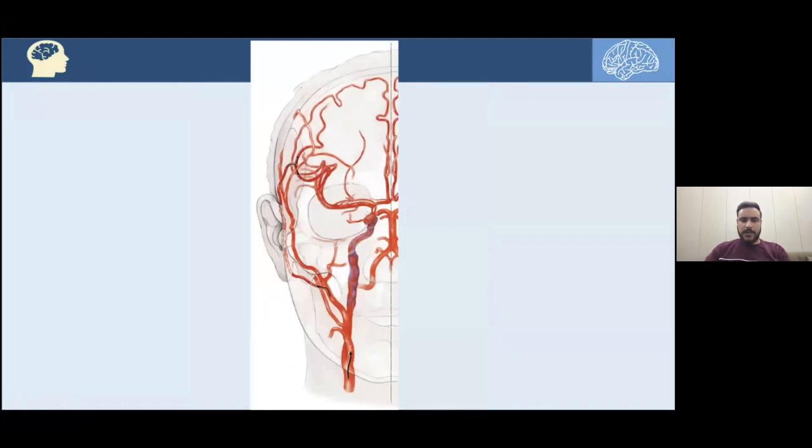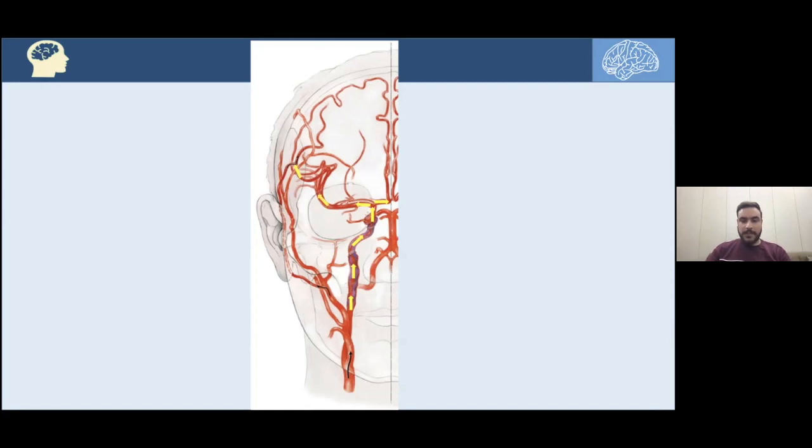Now let's imagine the normal scenario of how the blood should flow in the internal carotid artery, and I will demonstrate that by yellow arrows. As you can see here, the yellow arrows demonstrate the blood flowing into the internal carotid artery, and here it is going to the bifurcation of the ICA into medial A1 of the anterior cerebral artery and laterally going as middle cerebral artery. That's the normal blood flow.